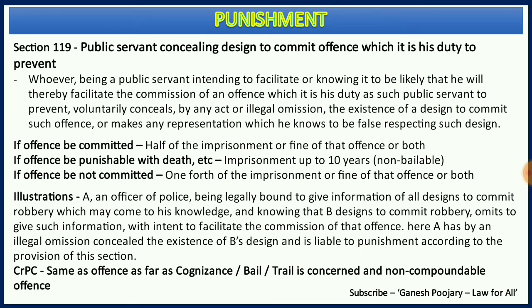There are two important parts here. One, the public servant has the duty to prevent such an offense, but he himself is concealing the design. Now the provision reads, whoever being a public servant, intending to facilitate or knowing it to be likely that he will thereby facilitate the commission of an offense which it is his duty as such public servant to prevent, voluntarily conceals by any act or illegal omission the existence of a design to commit such offense, or makes any representation which he knows to be false respecting such design.